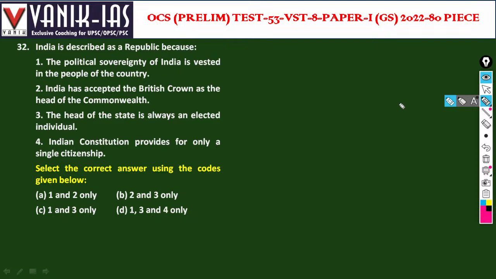India is described as a republic because the political sovereignty of India is vested in the people of the country. India has accepted the British crown as the head of the Commonwealth.